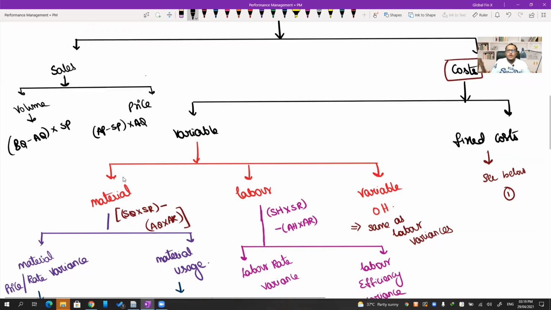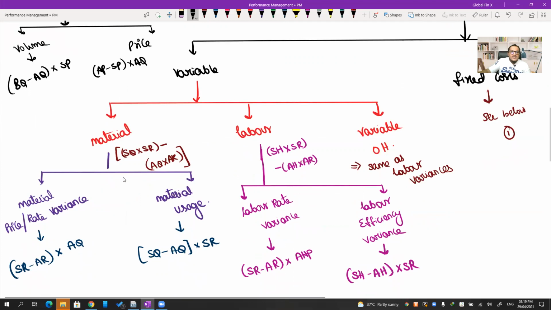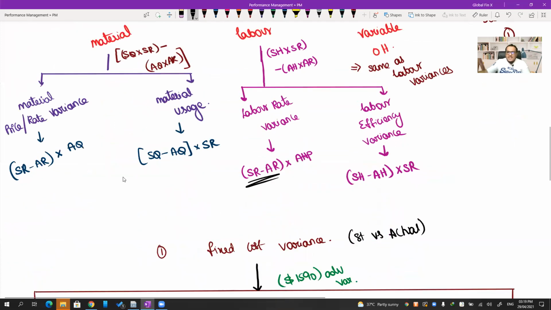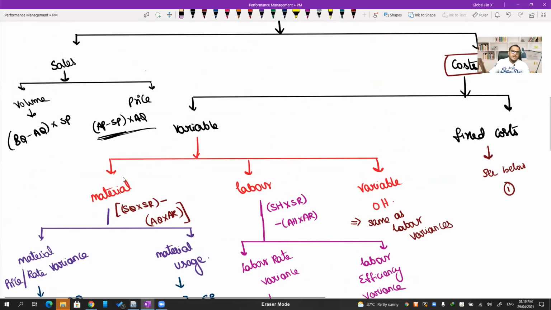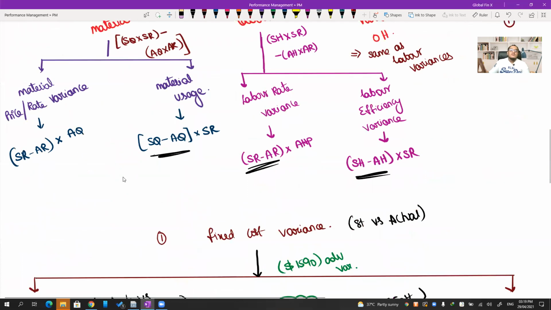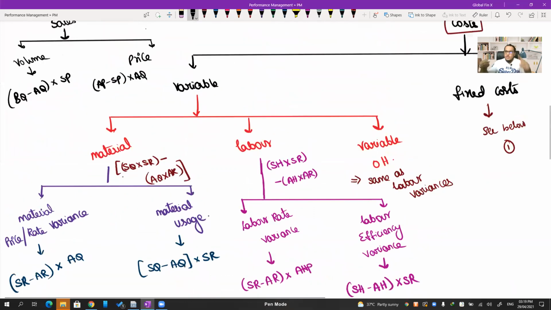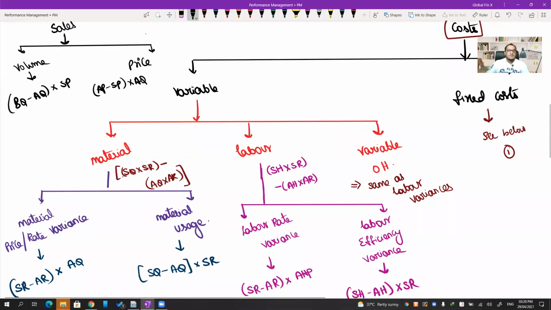So this is what I told you at the beginning of the chapter. Don't learn by heart standard minus actual, actual minus standard. Because look at this here: standard minus actual, standard minus actual, standard minus actual. Here, actual minus standard we are doing. So that's what you need to understand, because whether they are revenue items or cost items, accordingly the difference will be there. So just use your logic, what is good or what is bad.